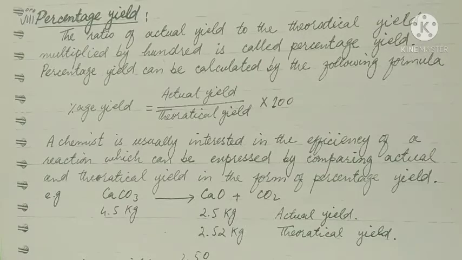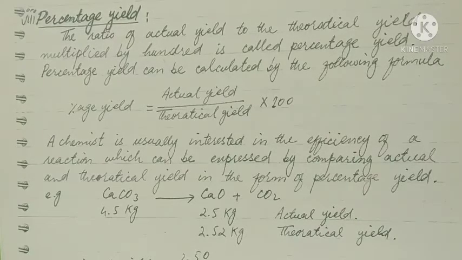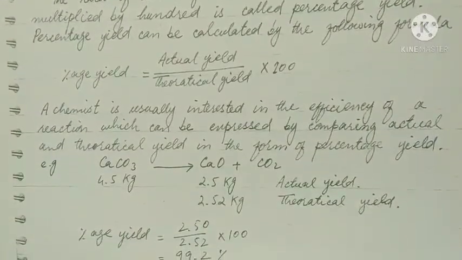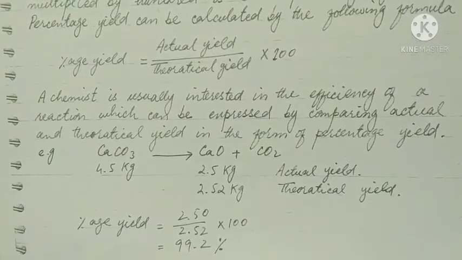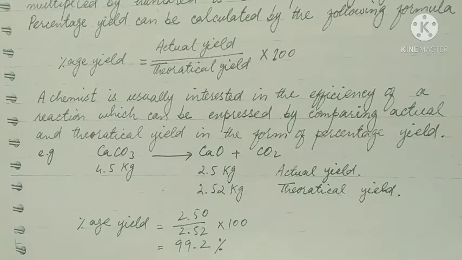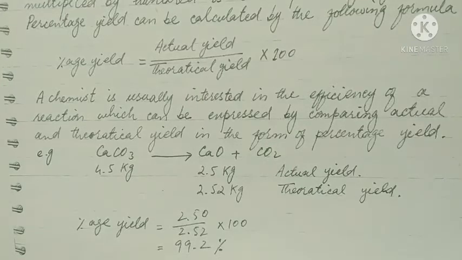For example, calcium carbonate, when decomposed, gives calcium oxide and carbon dioxide. If 4.5 kg of calcium carbonate is taken, then 2.5 kg of calcium oxide is formed, which is the actual yield, and the theoretical yield is 2.52 kg of calcium oxide. Then we can calculate the percentage yield by the formula. Percentage yield is equal to actual yield over theoretical yield into 100. Actual yield is 2.50 and theoretical yield is 2.52, into 100. So 99.2% is the percentage yield.